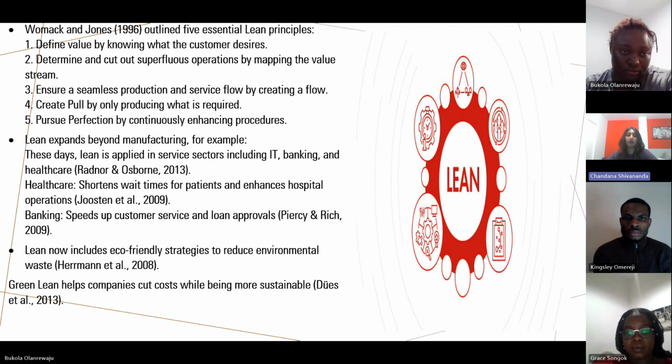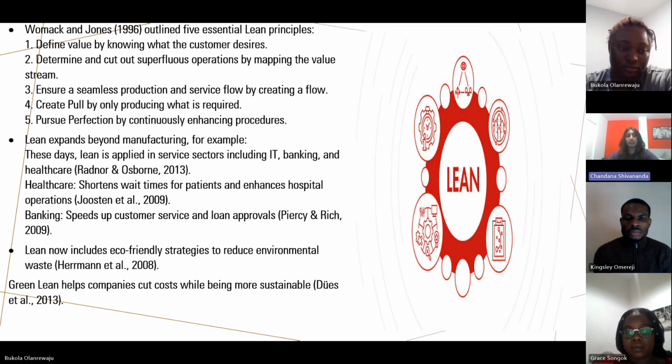Fourth, create pull by only producing what is required. As we learned, the pull-based approach is used to create only what is required and what the customer is in need of. Fifth, pursue perfection by continuously enhancing procedures. When you continuously manufacture the same product numerous times, that is when perfection comes in and the products get enhanced.